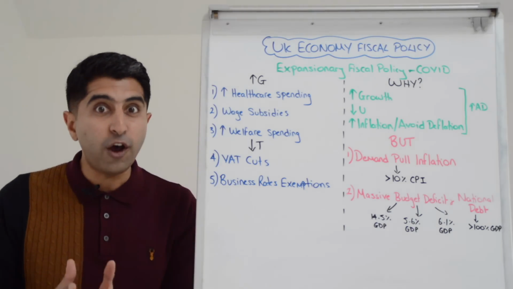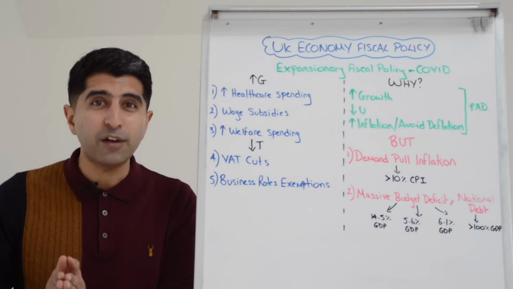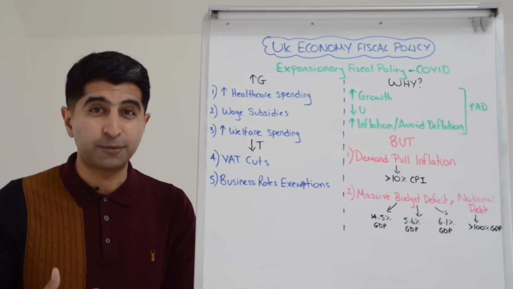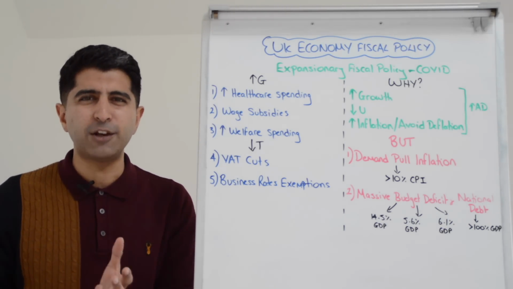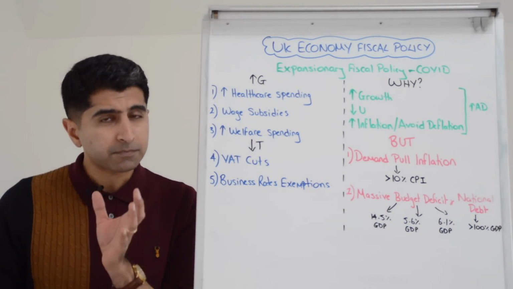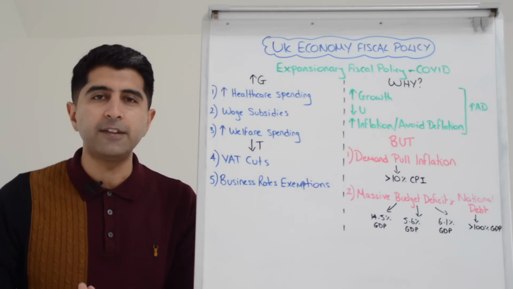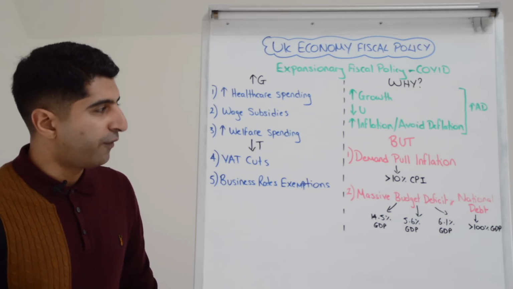We also had the furlough scheme, the government paying the wages of the employed and the self-employed despite no production of goods and services taking place, despite these workers doing nothing at all. Again, a massive increase in spending there. We also saw welfare spending go up. It was easier for people to claim universal credit, that's benefits in the UK, but also the amount people could claim increased during the heart of the COVID crisis.